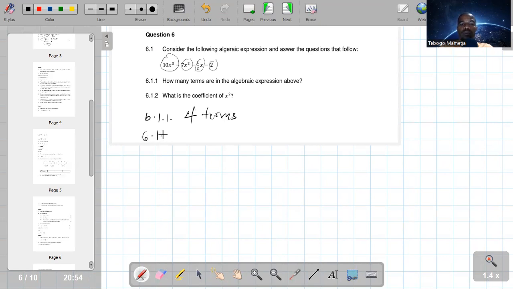So 6.1.2. What is the coefficient of x squared? The number in front of x squared there. It's negative 7. So the coefficient of x squared is the number in front of x squared. So we can now go to the next page.